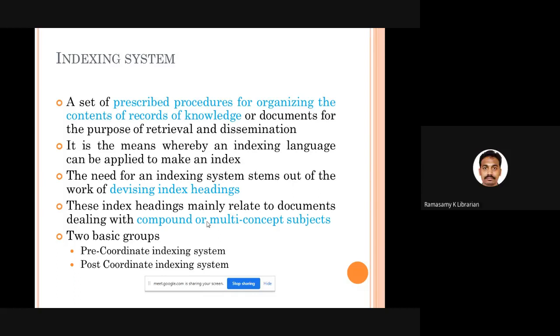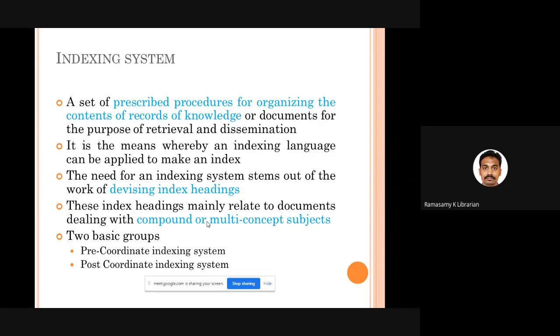Sir, what are phase relations in LCSH? Actually, you talk about birds as a higher order. Inside birds, a lot of species may be there. Maybe parrots, maybe quail, maybe that bird, this bird. So many birds will be there. That kind of relationship is called the genus and species relationship.